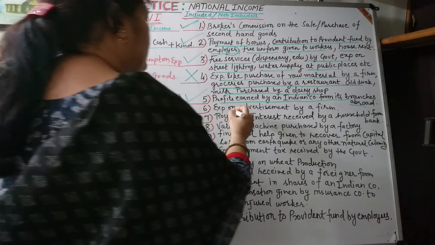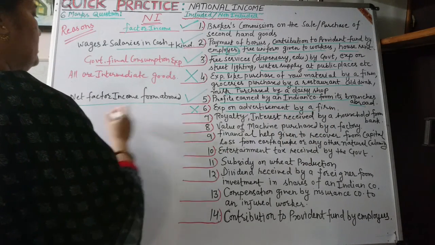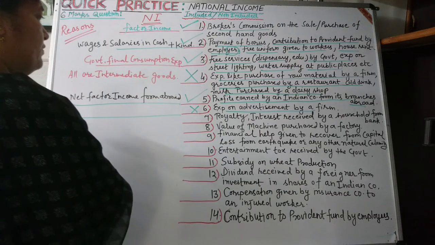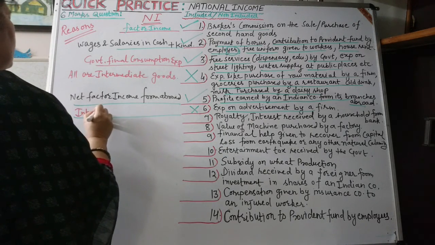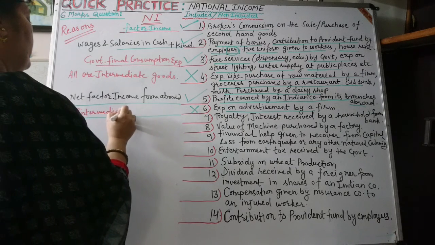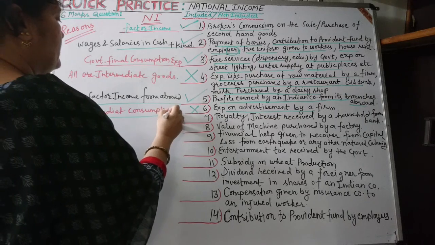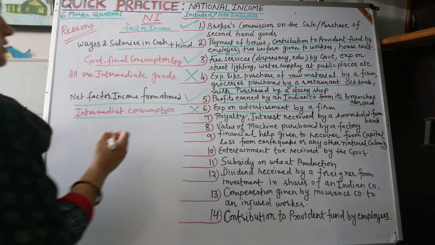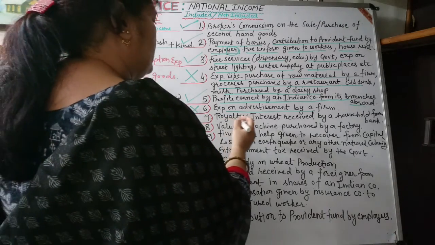Expenditure on advertisement by a firm will not be included because this is a form of intermediate consumption. Advertisements are used to sell the product. These are not directly consumed.